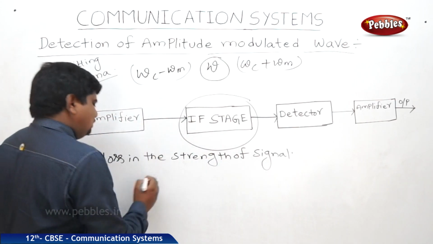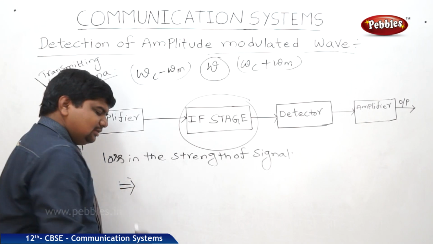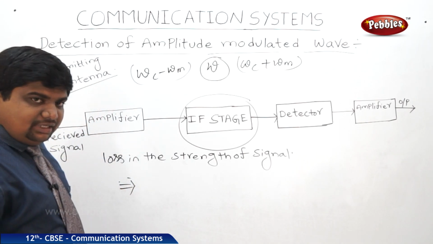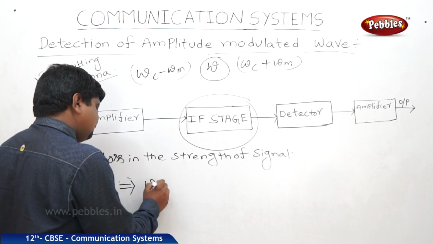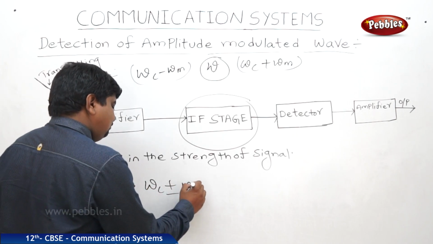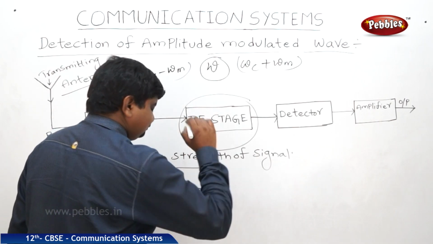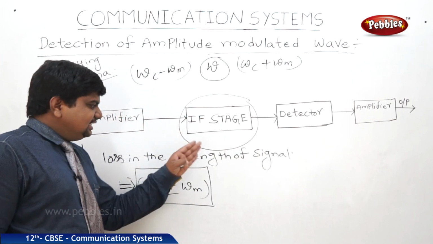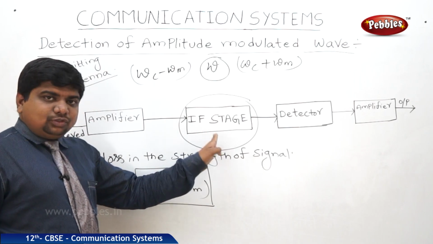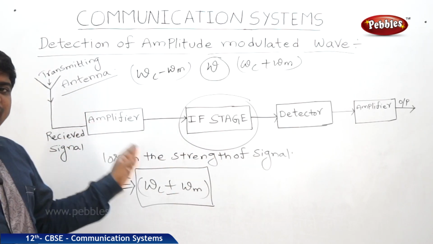So what is the frequency of the carrier and modulated waves? Omega c plus or minus omega m. So this is the way to propagate the amplitude modulated waves.